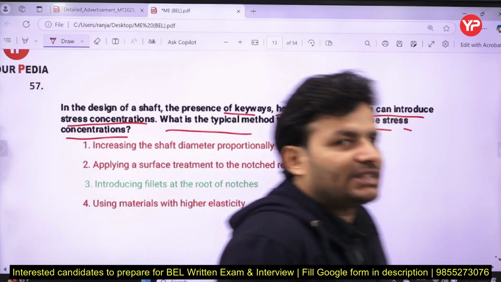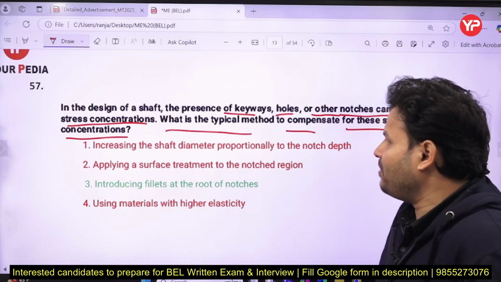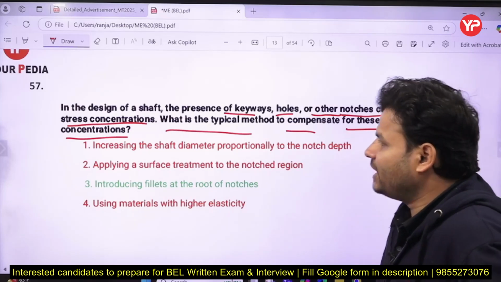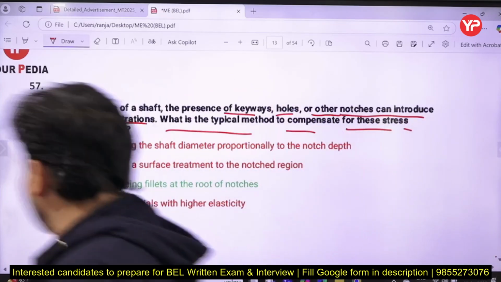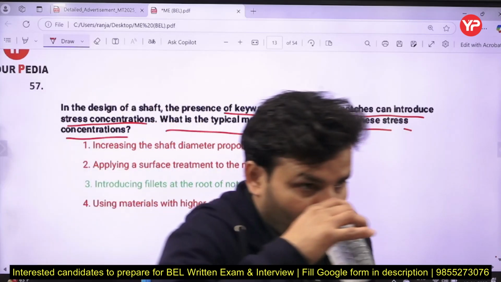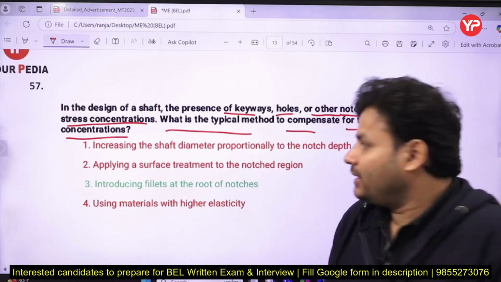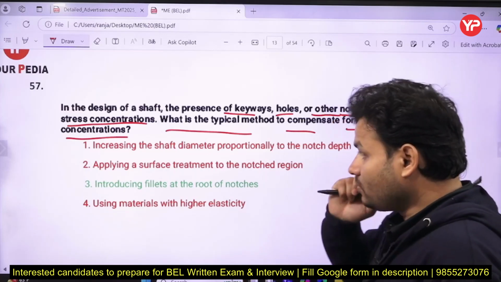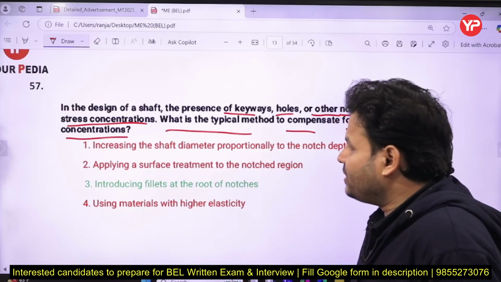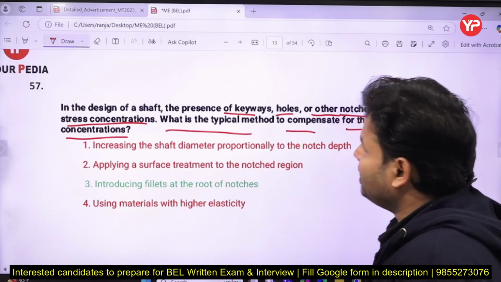The options are: increasing the shaft diameter proportionally to the notch depth, applying surface treatment to the notch region, introducing fillet at the root of notches, and using material with higher elasticity.